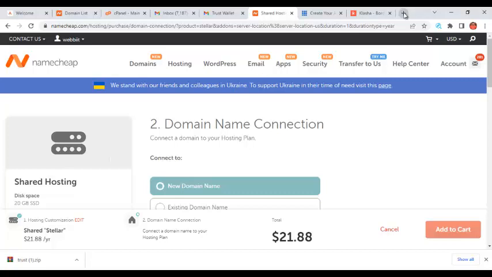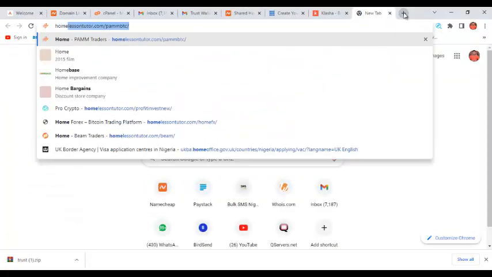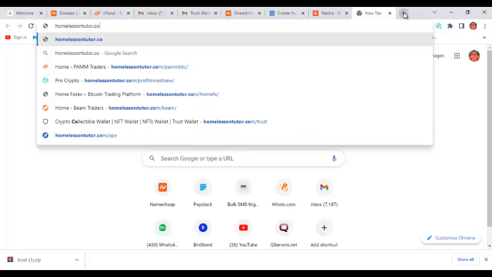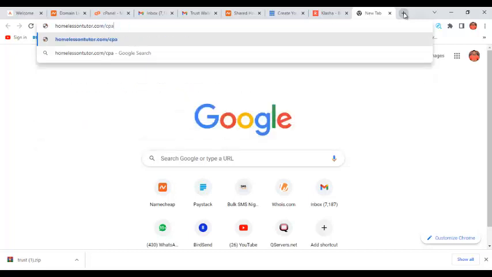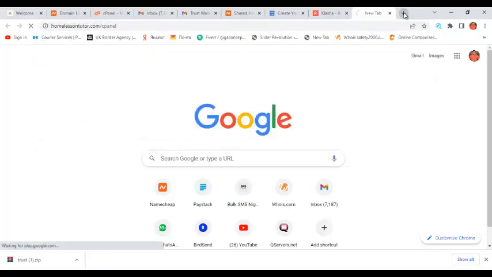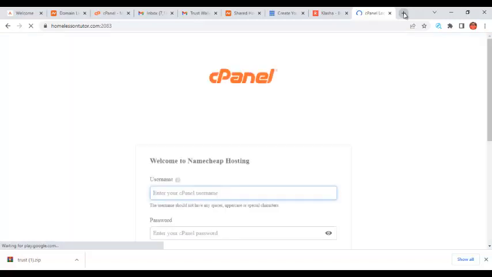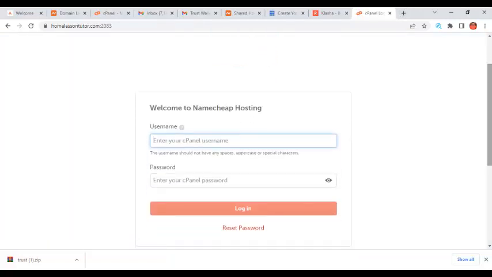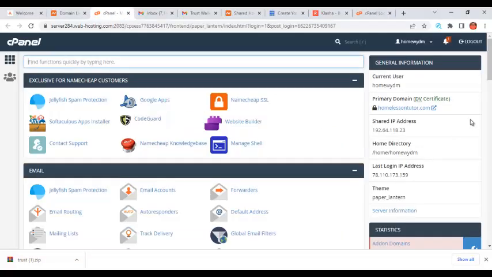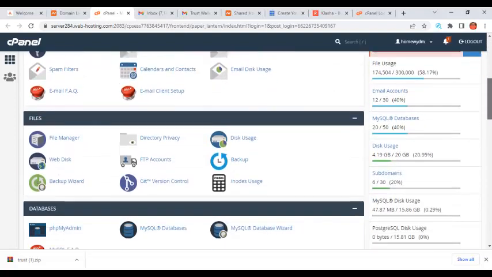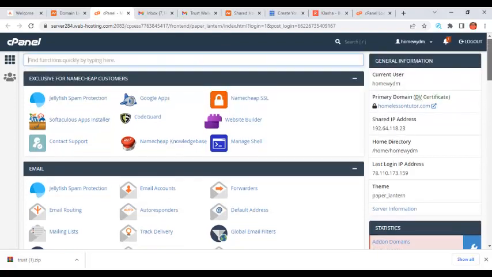It's usually something like your domain dot com slash cPanel. This is how to enter your cPanel. Can you see that? The username and the password that they send to you, you're just going to enter on the username and the password fields. Immediately you do that, you will be logged in and you will come to this environment like this. Can you see that? So just follow my video step by step. In less than 30 minutes, you get this done.